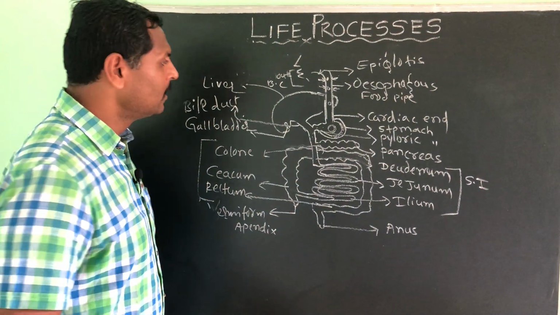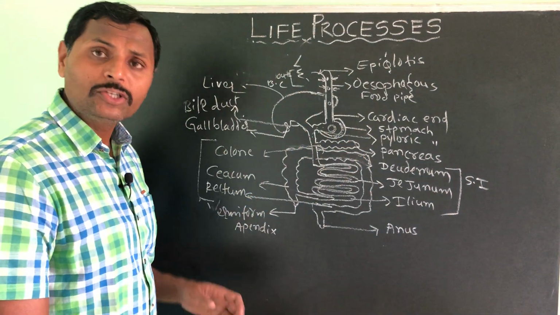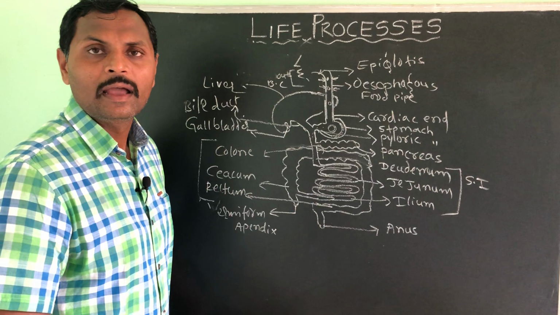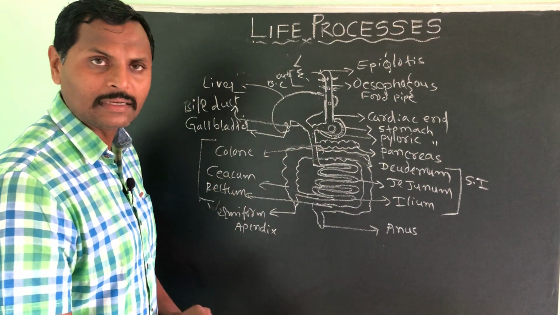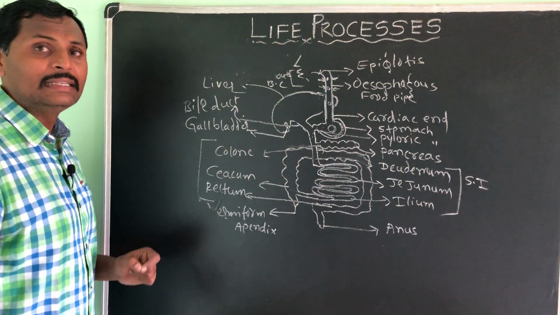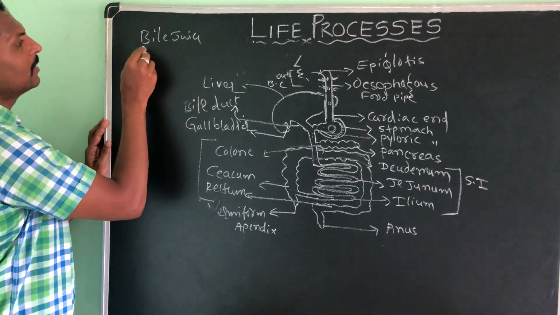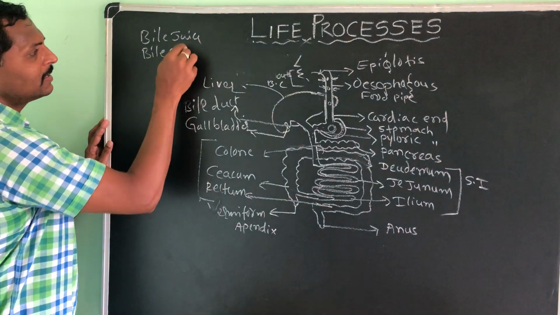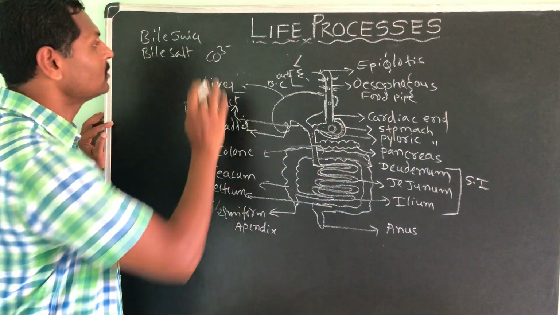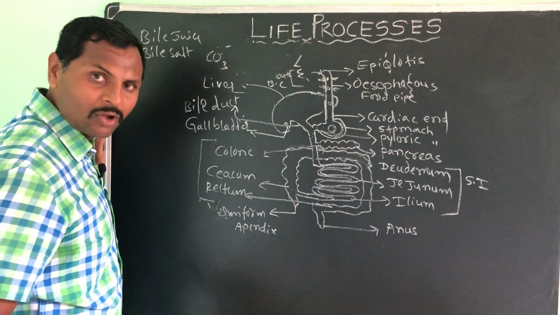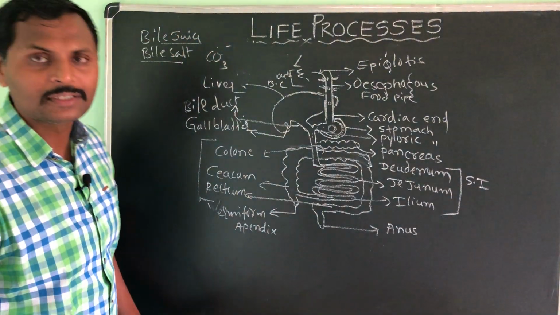So that time, see here, these glands 1 and 2, these glands will also contribute in the digestive system, in the digestion. Okay. So what are the role of these two glands? Simply liver will release a bile juice and bile salt. Bile salt are also called as carbonate ions, CO3 minus, carbonate ions. So what are the functions of these two juices, sir?